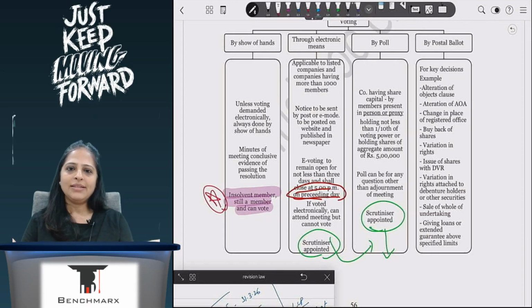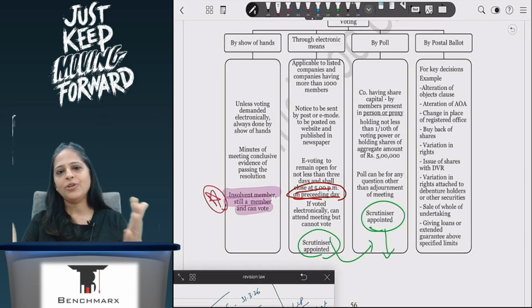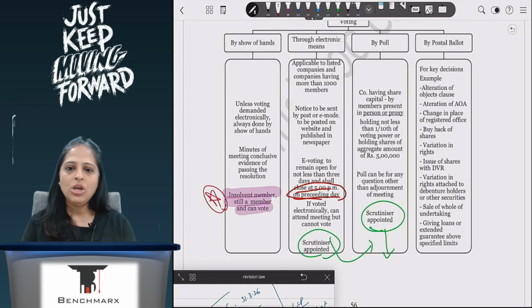Now when the scrutinizer is doing it, there are 2 witnesses who are not employees of the company who will be present to see that the scrutinizer is not doing any gafla. All the details which are there, he will submit to the company after he has finished counting everything. Okay, so this is about voting by electronic means.